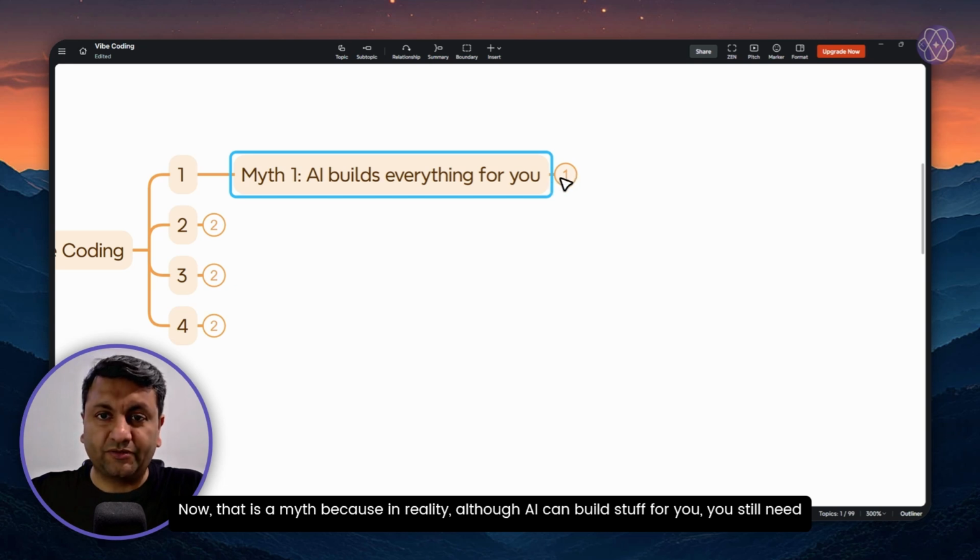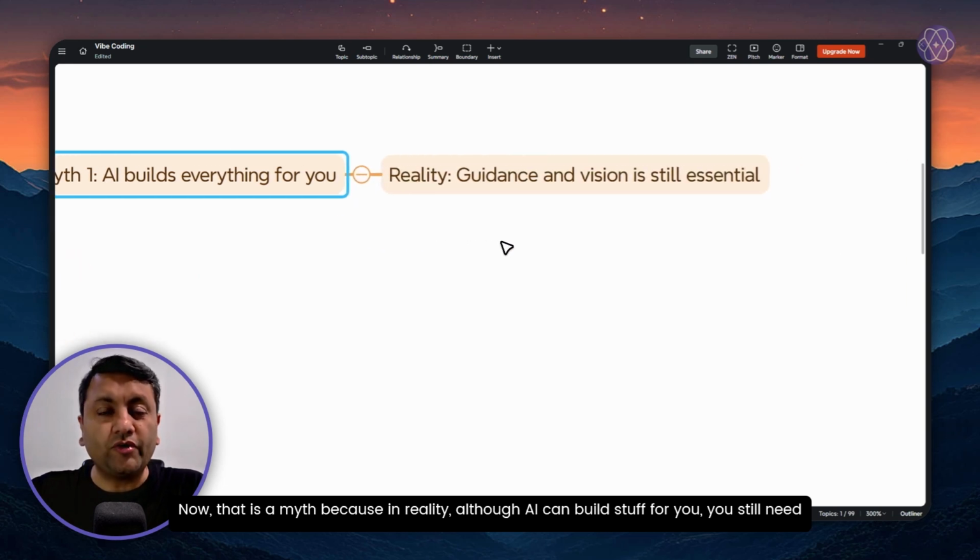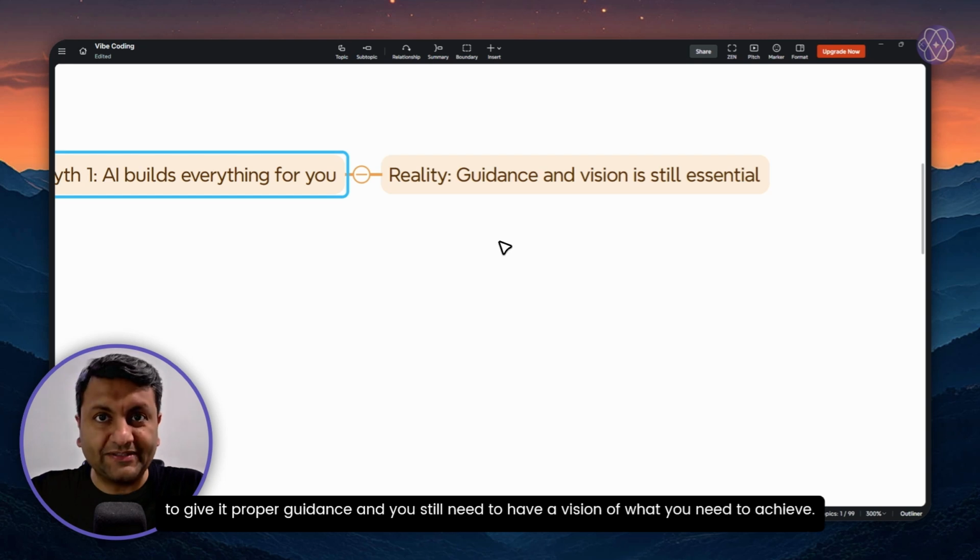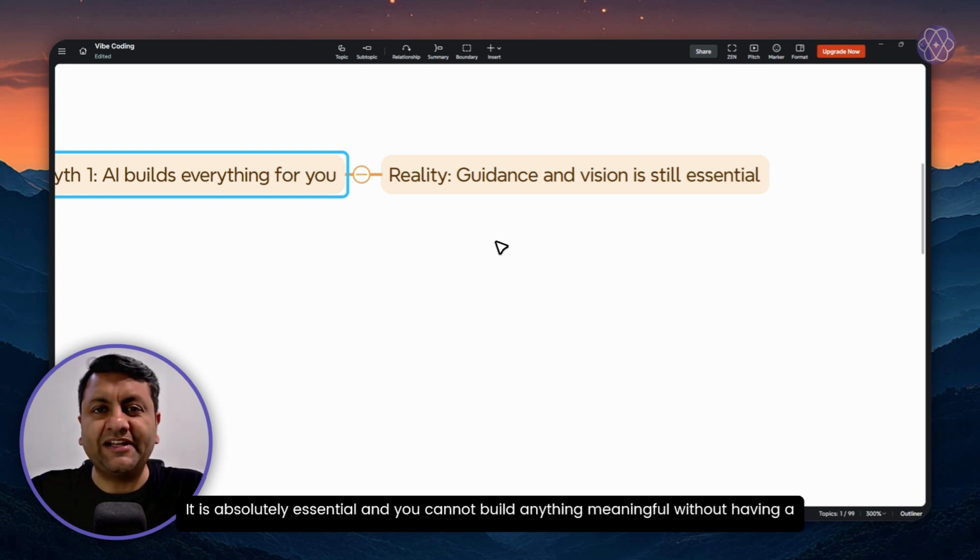Now that is a myth because in reality, although AI can build stuff for you, you still need to give it proper guidance and you still need to have a vision of what you need to achieve. It is absolutely essential, and you cannot build anything meaningful without having a vision and without providing the AI tool the proper guidance it needs to realize that vision.